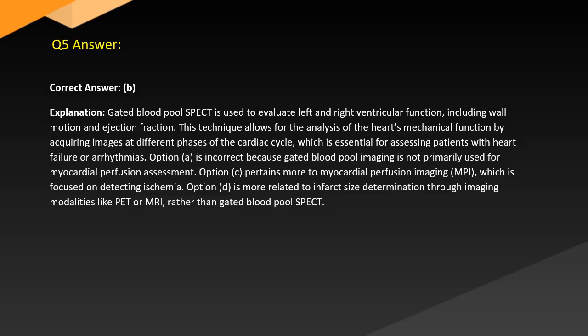Option A is incorrect because gated blood pool imaging is not primarily used for myocardial perfusion assessment. Option C pertains more to myocardial perfusion imaging, MPI, which is focused on detecting ischemia. Option D is more related to infarct size determination through imaging modalities like PET or MRI rather than gated blood pool SPECT.